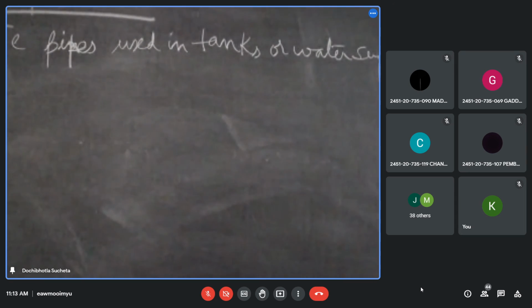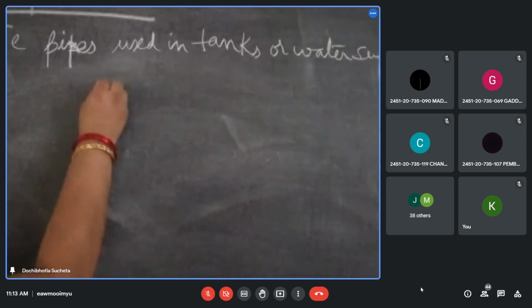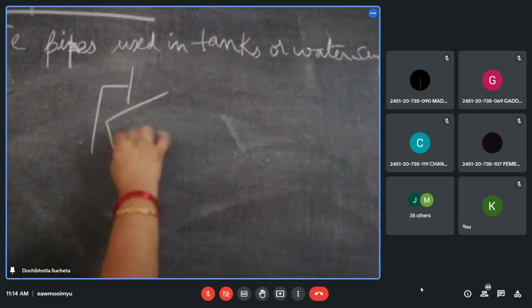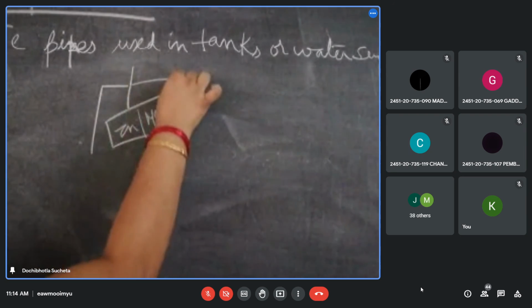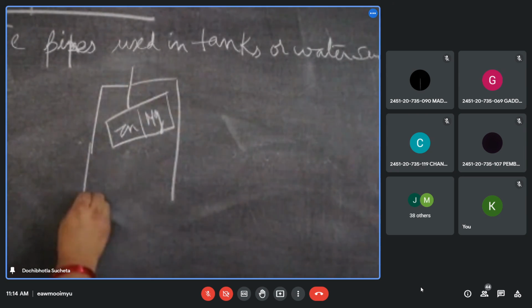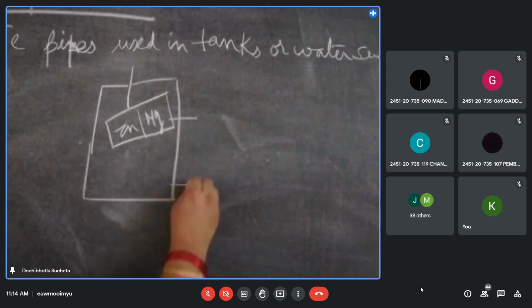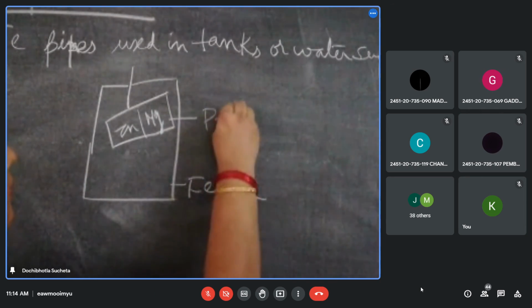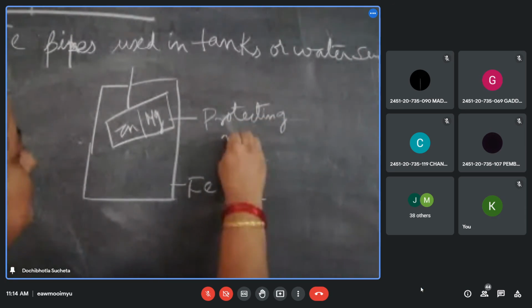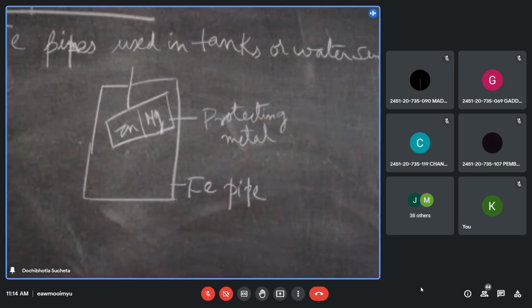Is the board clear? So the tank will have zinc or magnesium connected to the iron structure pipe, and this is protecting better. The next one is buried pipelines. Example 3.